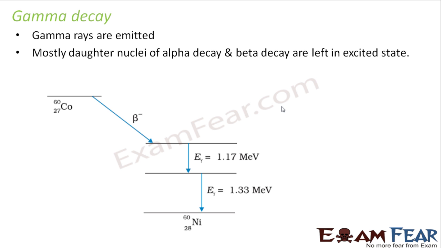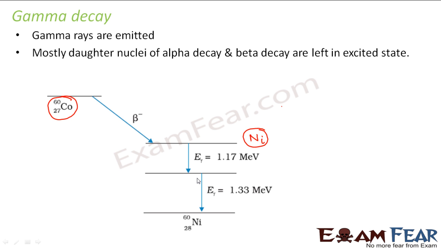Here we have represented it diagrammatically. Let us suppose you have a radionuclide cobalt-60. It undergoes beta decay and forms nickel. Now when nickel is formed, it is formed in the excited state, and nickel wants to come down to the ground state.